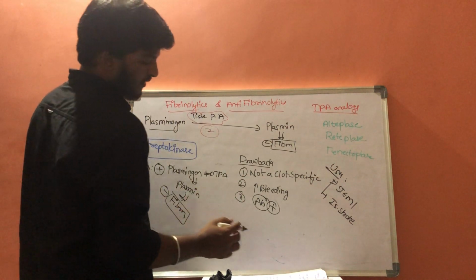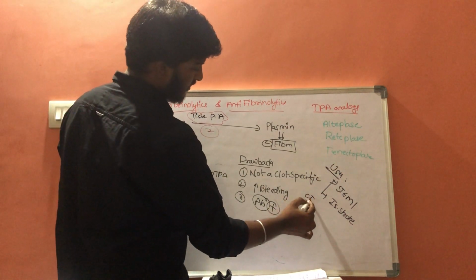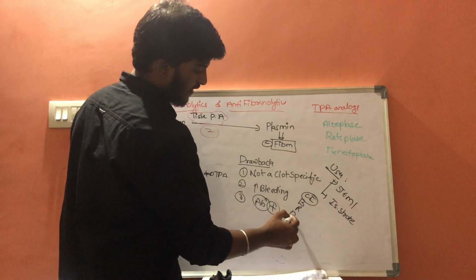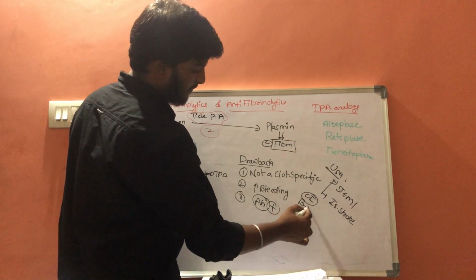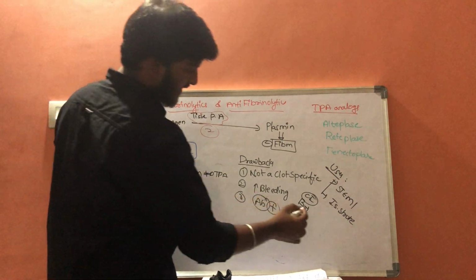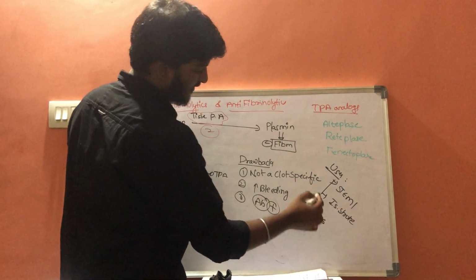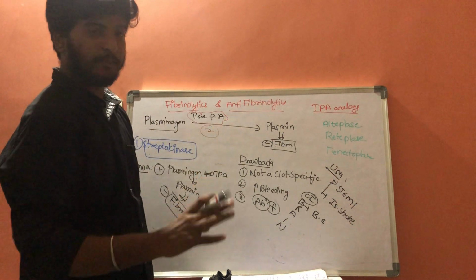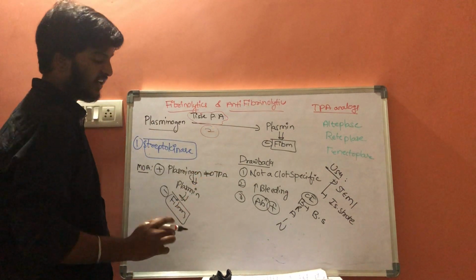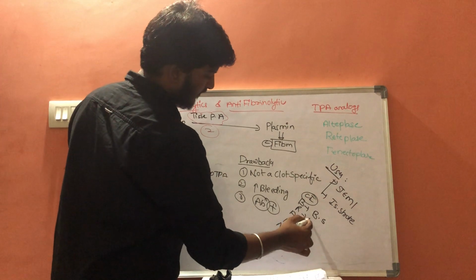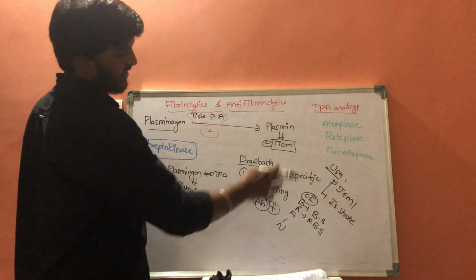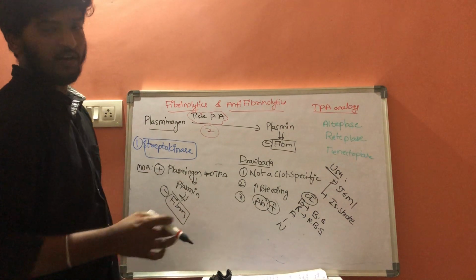And there are some contraindications, like BRAIN. B means if there is any brain surgery. If a patient has undergone any brain surgery, then tissue plasminogen analogs should not be used. Next is any recent brain surgery; these analogs cannot be given.